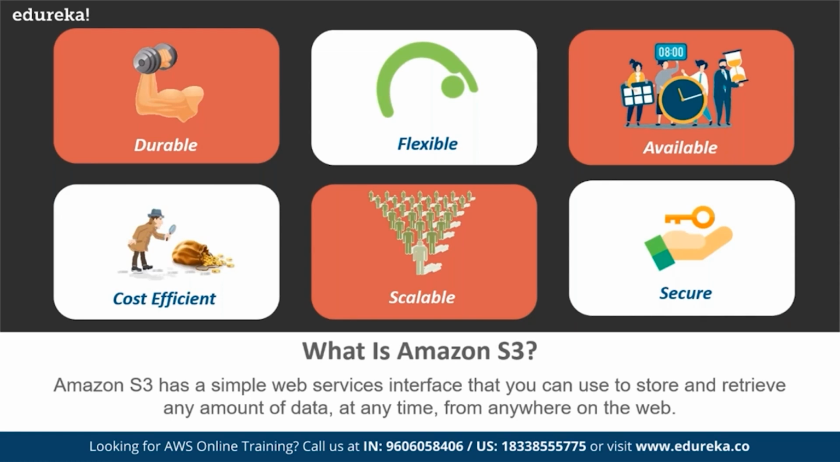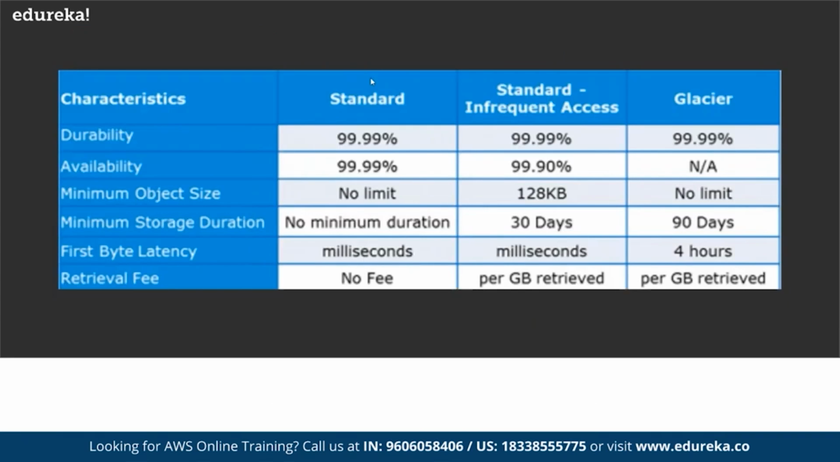All right. Now in S3, we have multiple classes: standard, infrequent access, and Glacier. Let's understand this in a much better way, and for that, let's move to our Picasso mode. In storage options, we have three classes: standard, infrequent access called IA, and then Glacier.